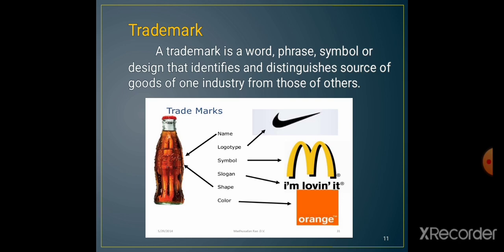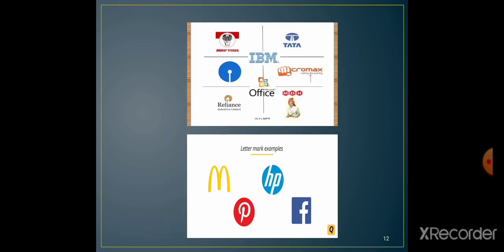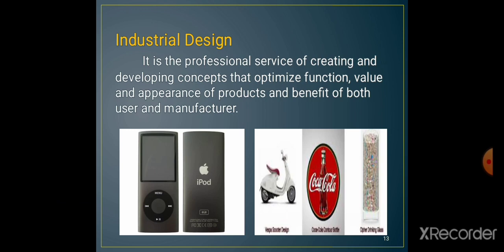It can be a name, logo, symbol, sign, shape, or color that is used. Again, these are certain examples. Next are some letter mark examples: F, which represents Facebook. Then the SBI sign, Micromax, Tata, then Reliance. These are all trademark signs of goods manufactured by different industries.